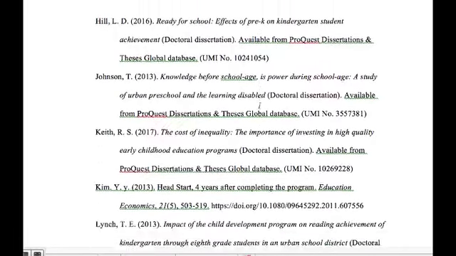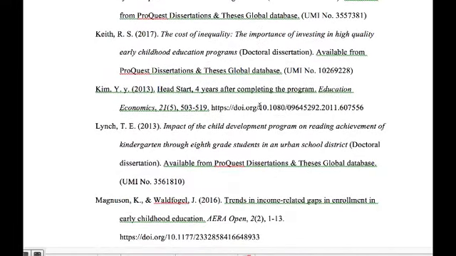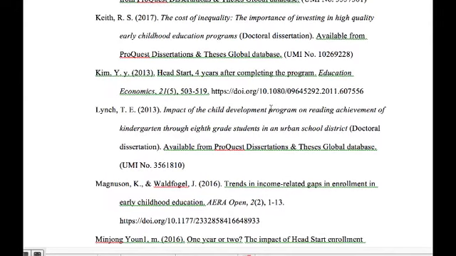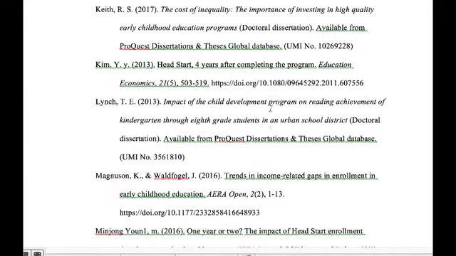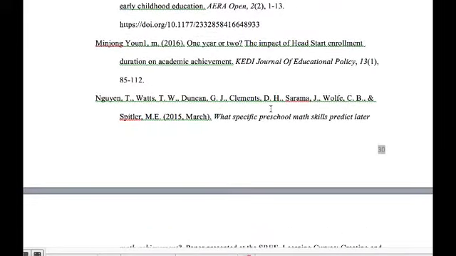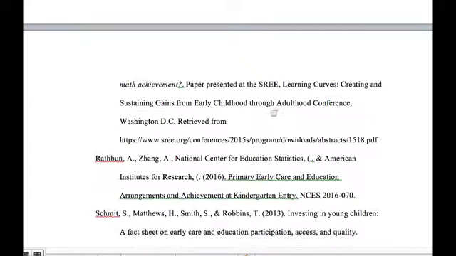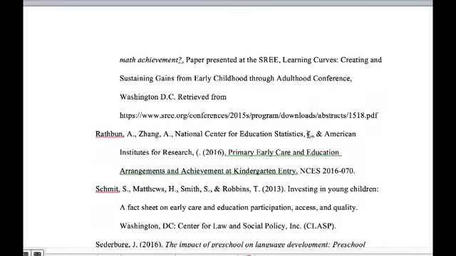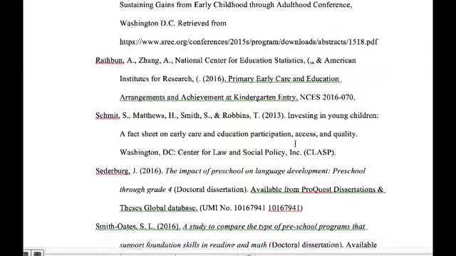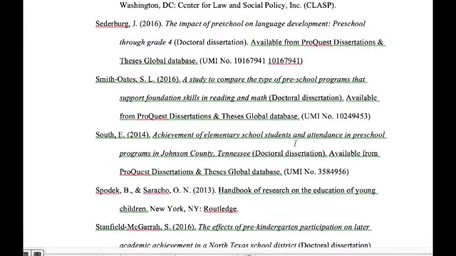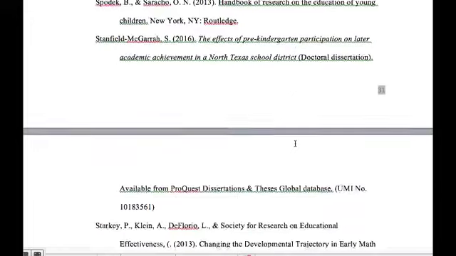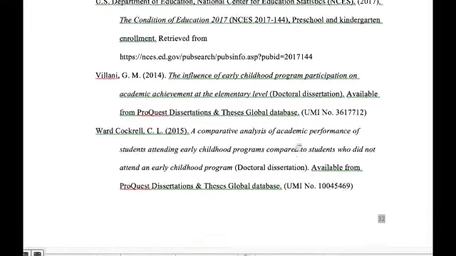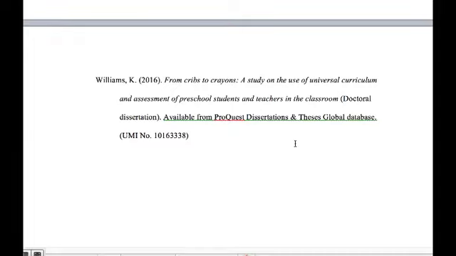Parts of this are not perfect in APA style. I deleted my feedback comments on here because I didn't want that interfering with this example, but you'll find that there are some mistakes in this particular references page, so it's not absolutely perfect. But overall, here you see a mistake that she made right there, and right here is a mistake. But overall, her references are in pretty good shape. And again, they're all in alphabetical order and following proper APA style. And she has a list of 35 references that relate to her topic.